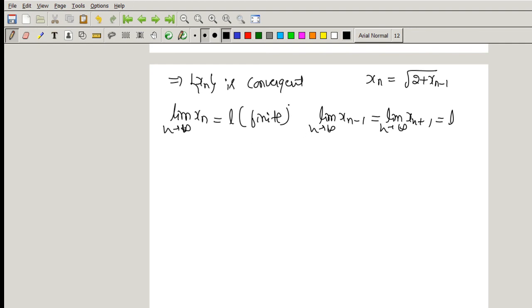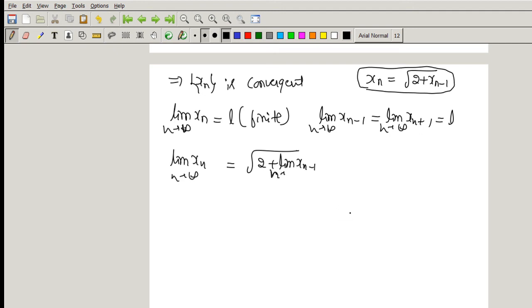We have proved that xn is convergent. If xn is convergent, the limit of xn is equal to some finite quantity, call it L. So, given xn is equal to root of 2 plus xn minus 1, operate the limit. The limit of xn as n tends to infinity is equal to root of 2 plus the limit of xn minus 1 as n tends to infinity. Call the limit L. If L is 2, then it's enough. Therefore, we have to check whether we will get L equal to 2 or some other value.